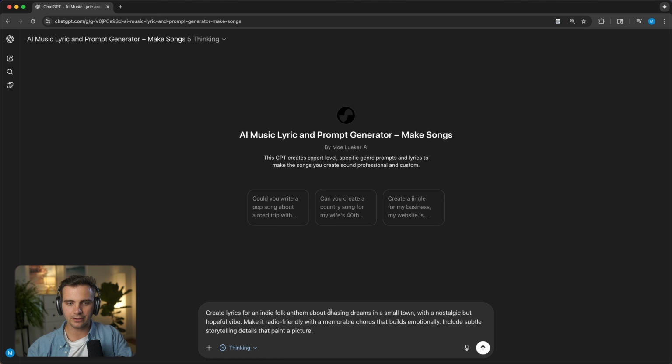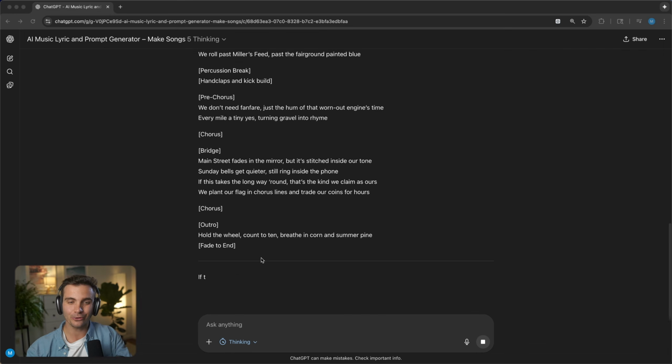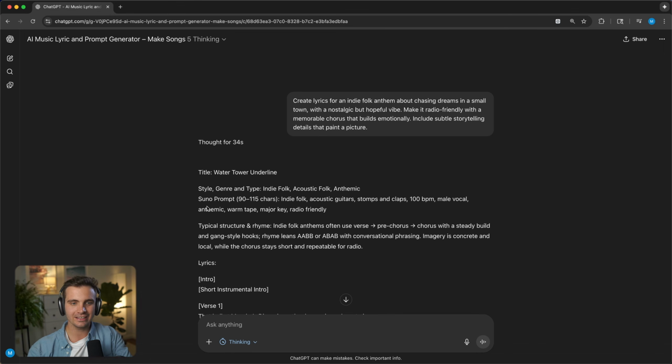I will give it something very simple, like create lyrics for an indie folk anthem about chasing dreams in a small town, and some more added information. And I'll hit create. Now it's reading the documents, which is my specific documentation in order to format those lyrics, and it will create the custom Suno prompt description as well as the lyrics. And there we go, it's currently generating the lyrics, and here is the specific Suno prompt right here.